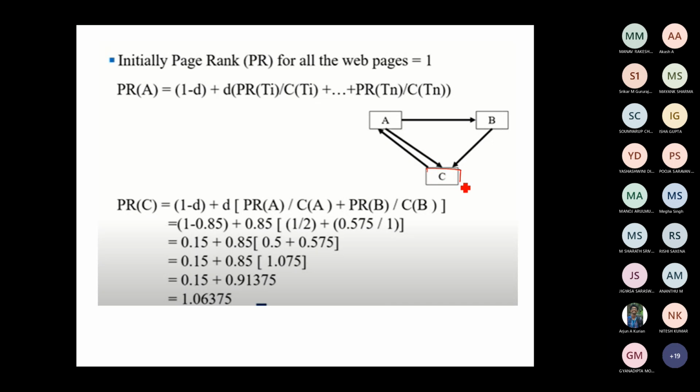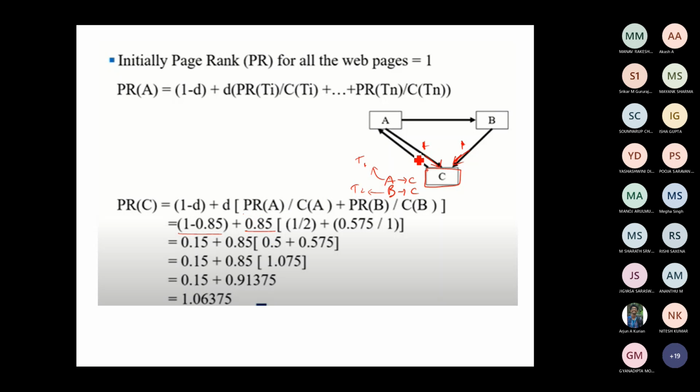If you look into this example, PageRank of C, how many incoming links are there? From A to C, a link is there, and B to C, there is a link. Am I right? So this is T1, this is T2. So I have two incoming links, two votes are there. So what I will do, 1 minus d plus d, as usual, same thing.